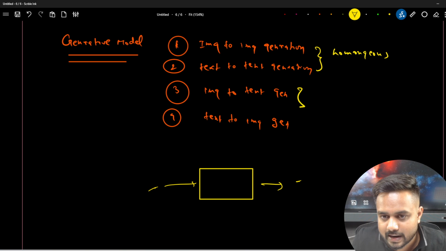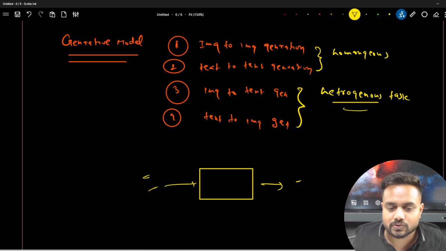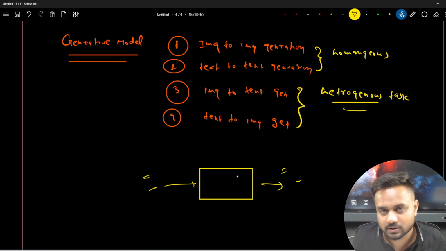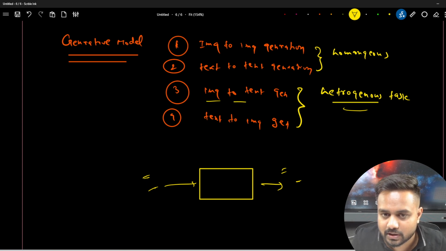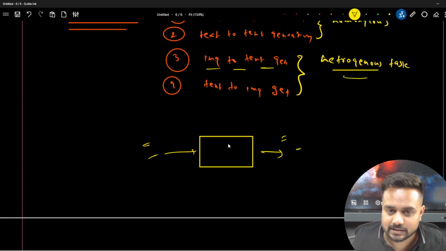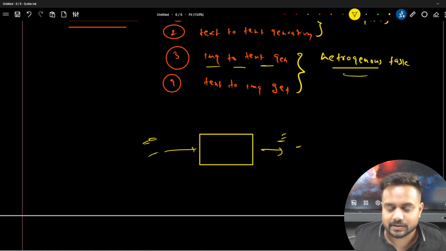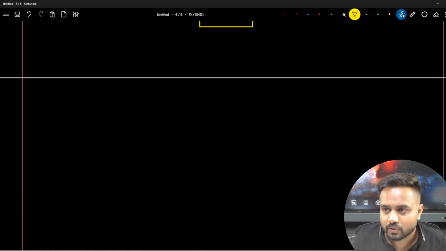But the other two are called heterogeneous tasks. Heterogeneous means we are passing something and we are generating something else from this model. We are passing an image and generating text, or we are passing text and generating an image. That's it.